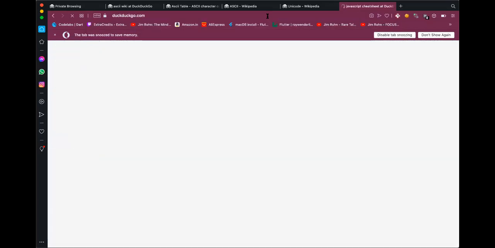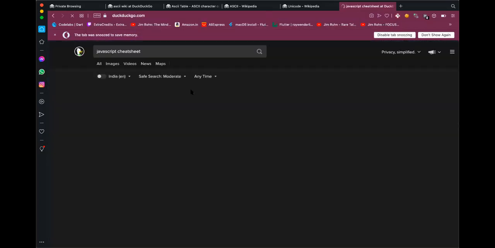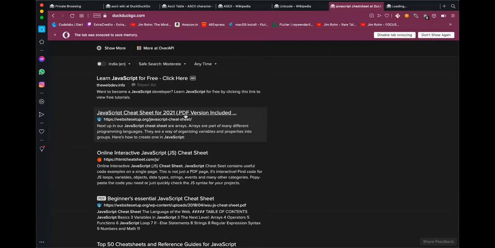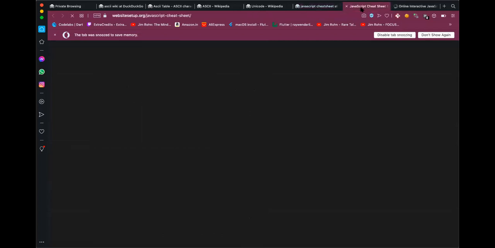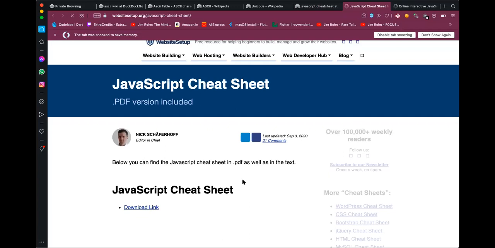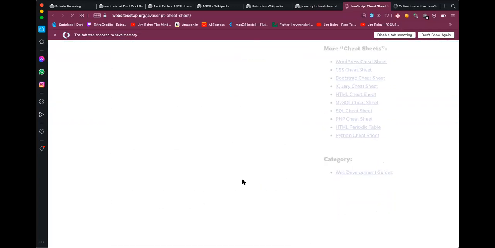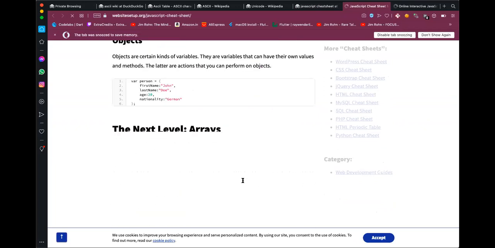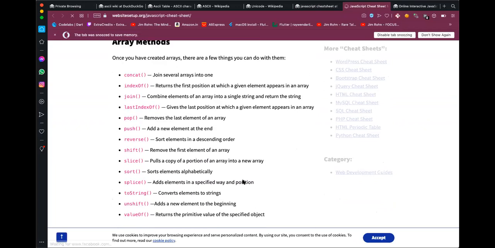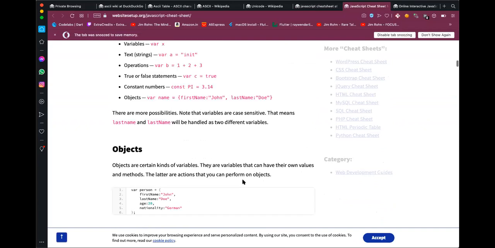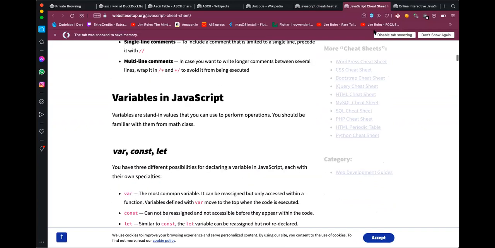JavaScript cheat sheet. Let's see whether there are any good cheat sheets. Yeah, something which has some utility methods already open.